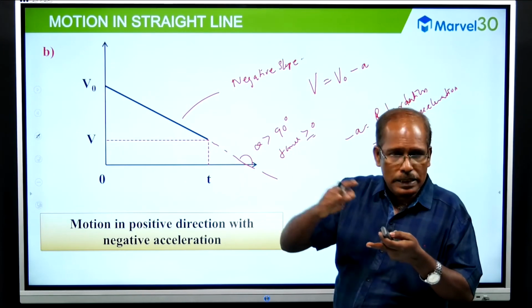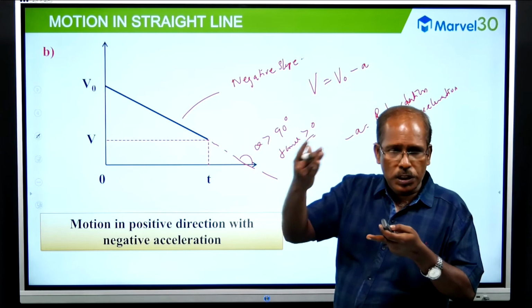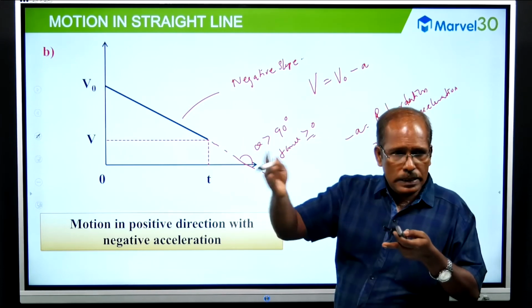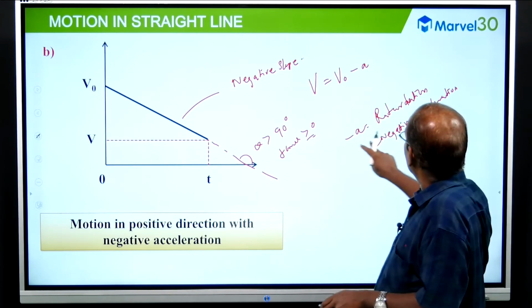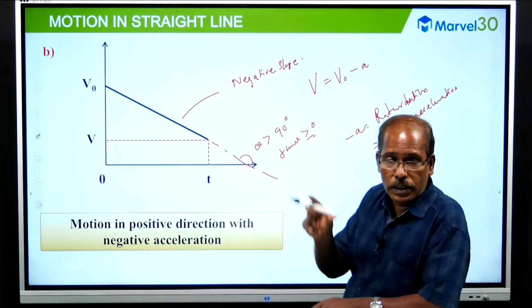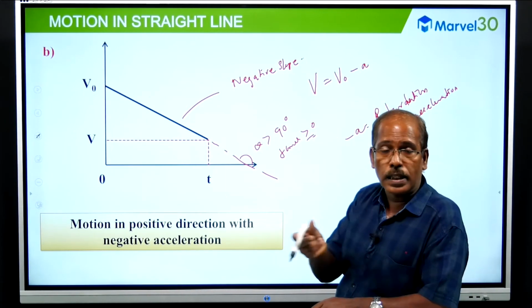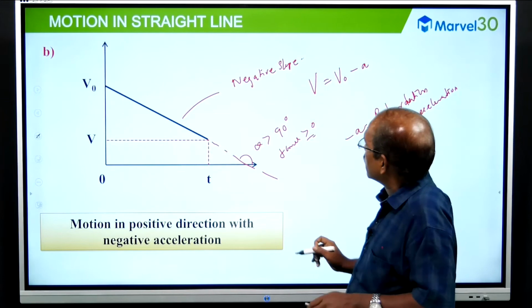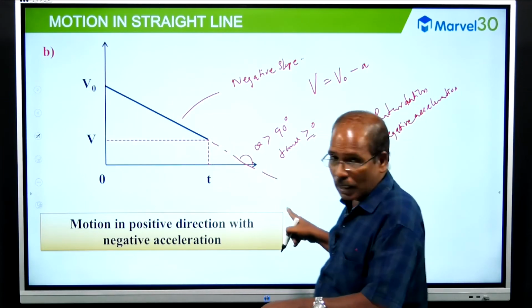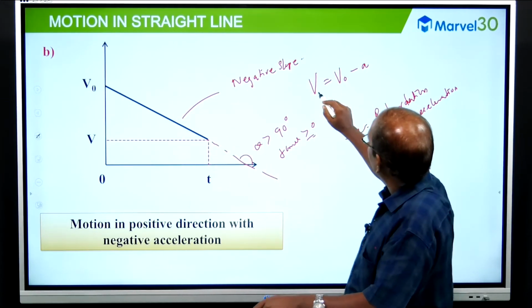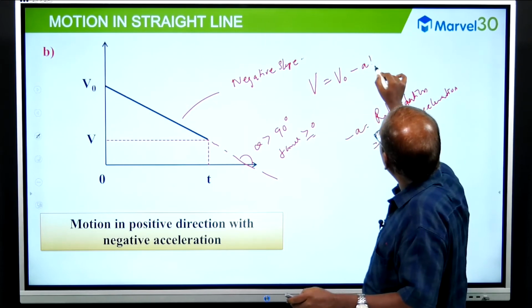Deceleration. Deceleration is opposite of acceleration. So deceleration is nothing but retardation. Retardation is a negative acceleration and deceleration is also negative acceleration. And what is the equation of this line? Its mathematical form is V equal to V naught plus AT.